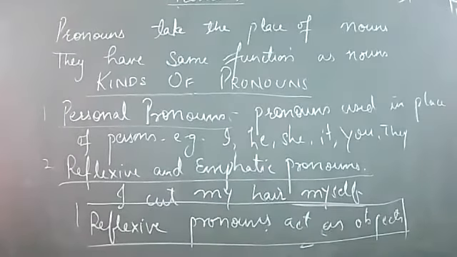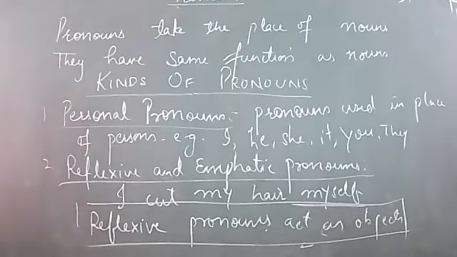So what is the function of reflexive pronouns? That they act as objects. Suppose I have made this beautiful design myself. It means who has made? Me. Myself has made.